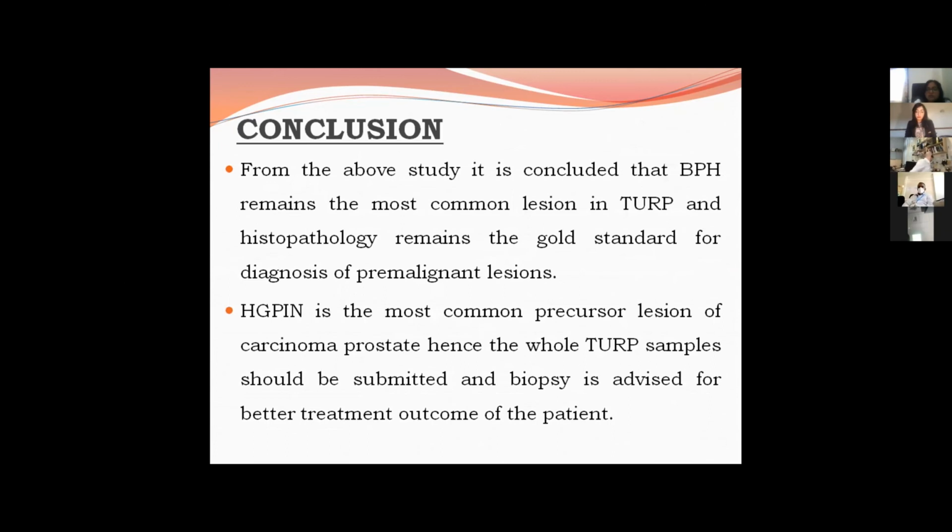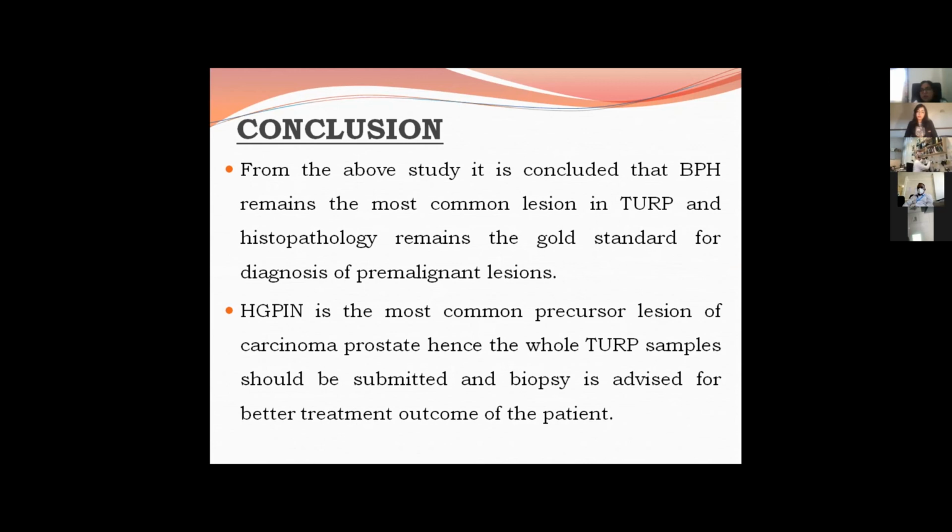So, conclusion. From the above study, it is concluded that BPH remains the most common lesion in the TURP, and histopathology remains the gold standard for diagnosis of pre-malignant lesion. Only then we go for the IHC study after diagnosing on the slide.